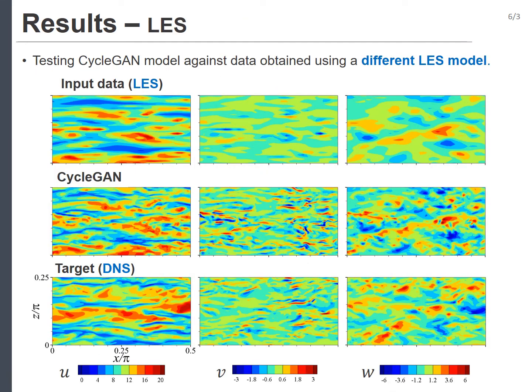We investigate the performance of CycleGAN in a test against different kinds of input LES data. As shown in the figure, the reconstructed flow field is similar to DNS despite the data not being used for the training. This suggests that the unsupervised learning model is not sensitive to input data, and a more practical application will be possible.